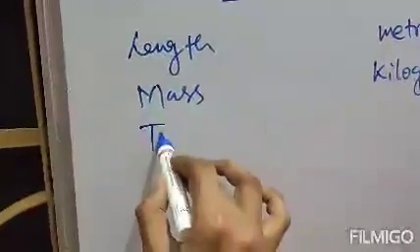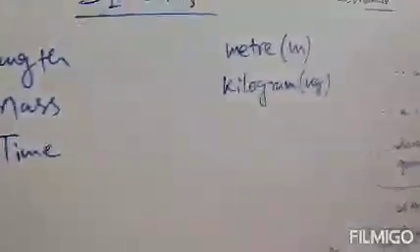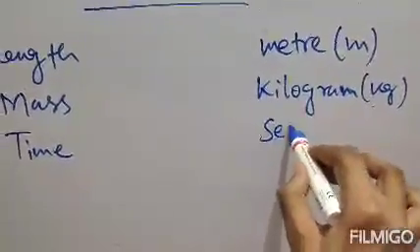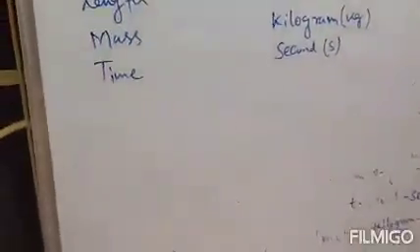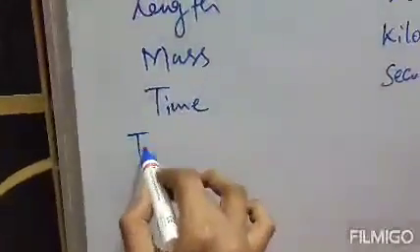Third fundamental quantity is time, and the SI unit of time is second. The symbol is s. Fourth fundamental quantity is temperature.